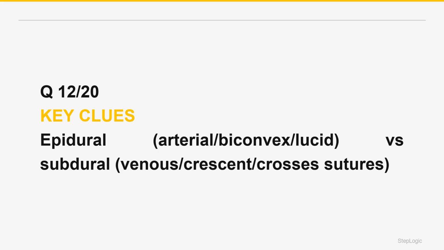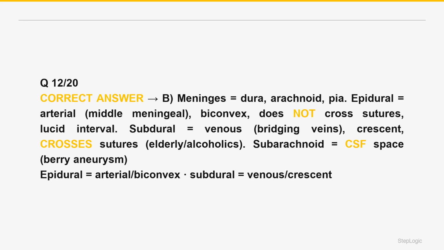The potential spaces give rise to characteristic hematomas. An epidural hematoma lies between the skull and dura. It is classically arterial, from rupture of the middle meningeal artery, often with a temporal bone fracture. On CT, it is a lens-shaped, biconvex collection that does not cross suture lines. The dura is tightly attached at the sutures, and it classically has a lucid interval, brief recovery before rapid deterioration as it expands. The correct answer is B.